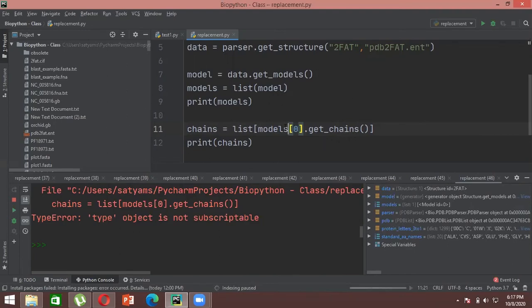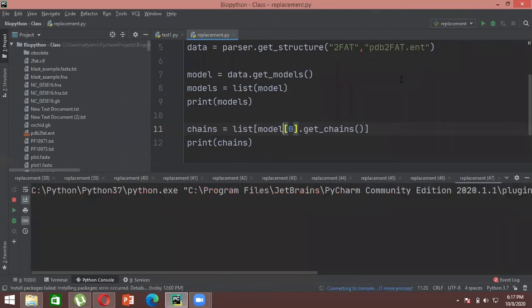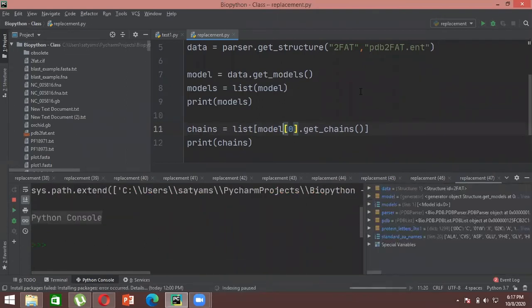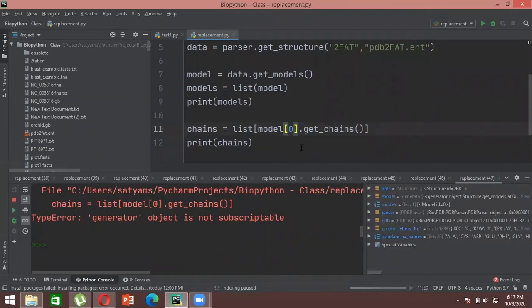Data comes from models, goes to list model, print models. chains equals list models 0 dot get_chains, print chains.